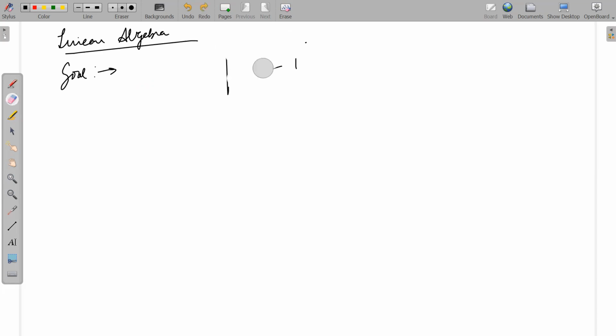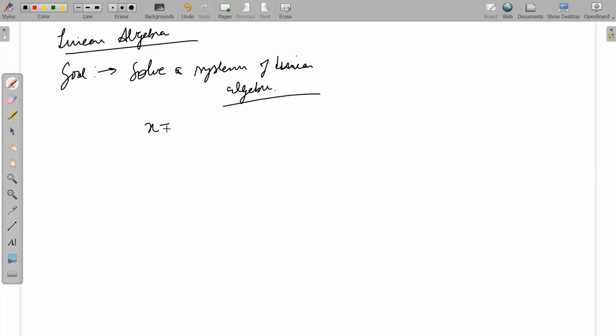Okay. So the goal is to solve a system of linear equations. That is the goal of linear algebra. So let us start with that example itself. If you have x plus y is equal to 2 and x minus y is equal to 1.